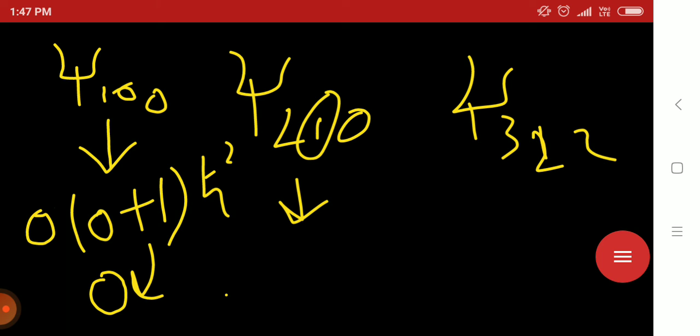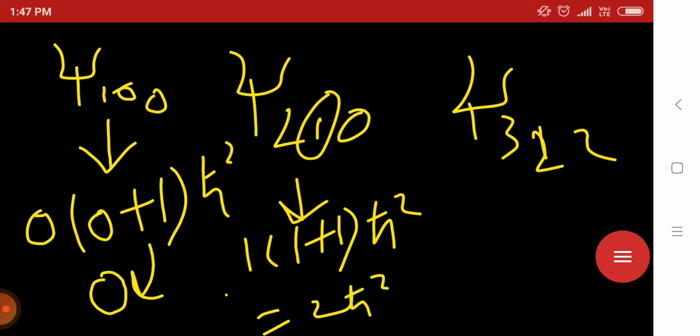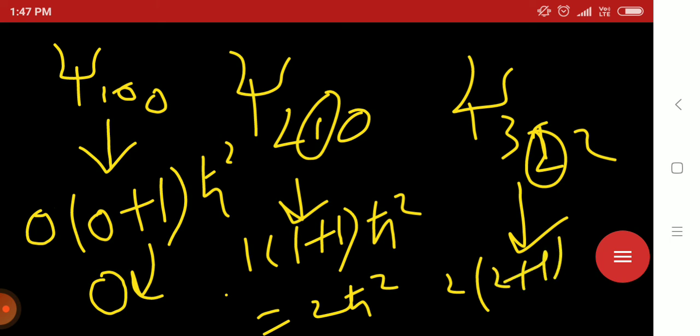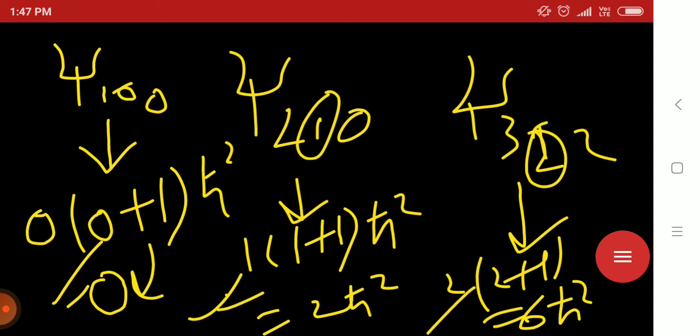Corresponding to 1, it is 1 into 1 plus 1, that means 2 h cut square. And corresponding to 2, it is 2 into 2 plus 1, that means 6 h cut square. So we have got the L square values.